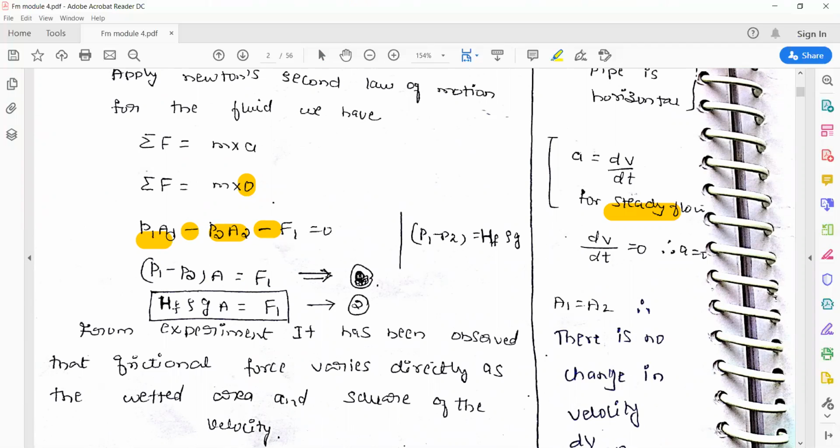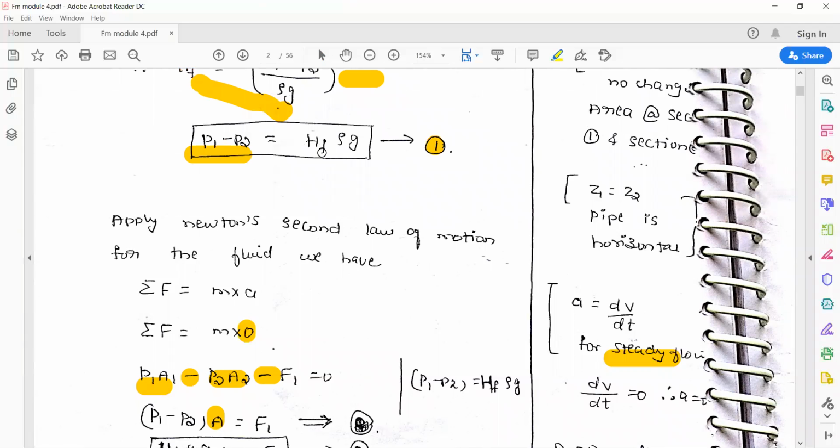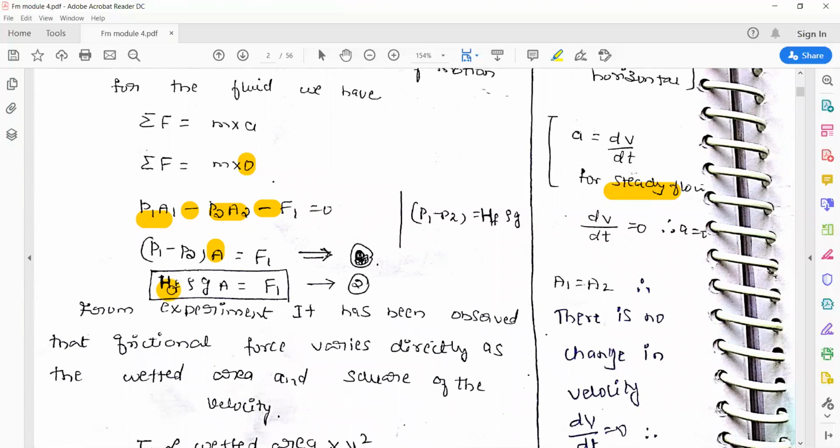So in this, since A1 is equal to A2, because the cross section area remains same, that can be taken as A. So A can be taken common. So P1 minus P2 into A is equal to F1. F1, they have moved right side. But we know what is P1 minus P2 from equation 1. P1 minus P2 is equal to HF into rho g. So that one they have substituted here. HF into rho g into A is equal to F1. So this one is taken as equation 2.